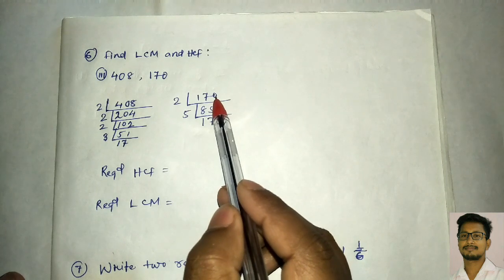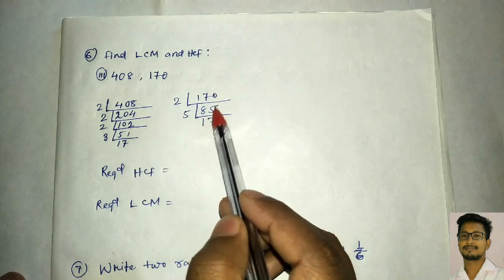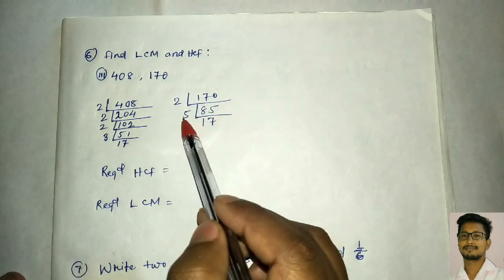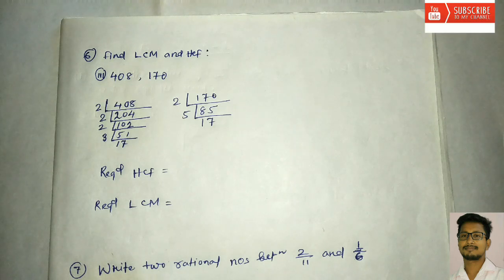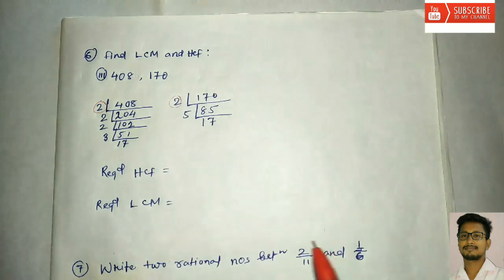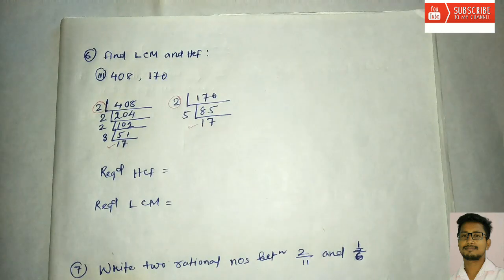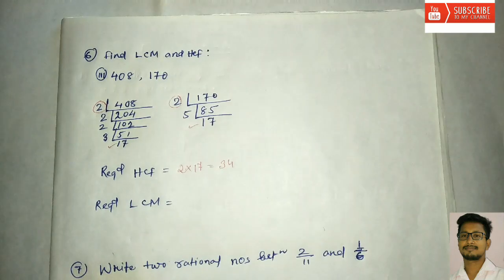Again for 170, since the last digit is 0, you can divide by 2. 2 8s are 16, remainder 1, so 10, and 2 5s are 10. Again 5, you can divide by 5. So 5 17s are 85. We got all the factors. Now we have to find the HCF. For HCF, whatever factors are common, those we have to multiply. You can see this 2 is common for both, and 17 is also common for both numbers. So it comes to 2 into 17, that is 34. So this is our HCF.